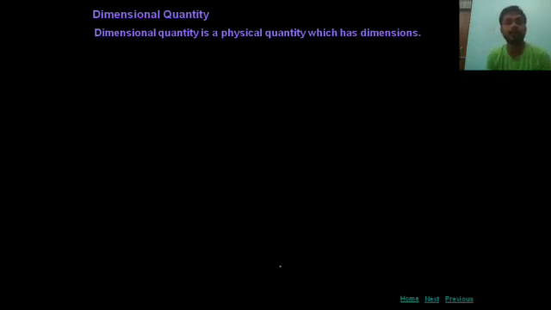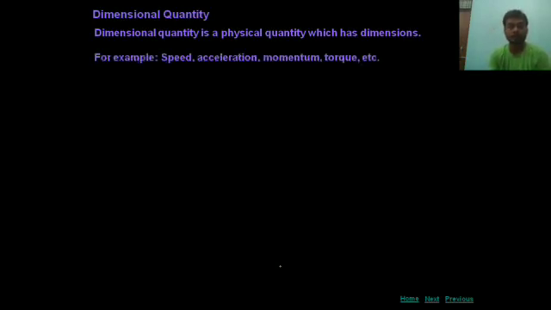Here, a dimensional quantity is a physical quantity which has dimension, and I repeat again, dimension means power. For example, speed, acceleration, momentum, torque, etc. All these quantities have dimension, meaning power.